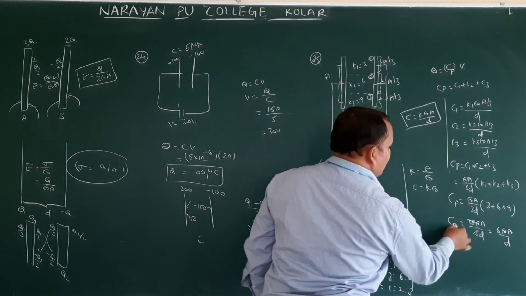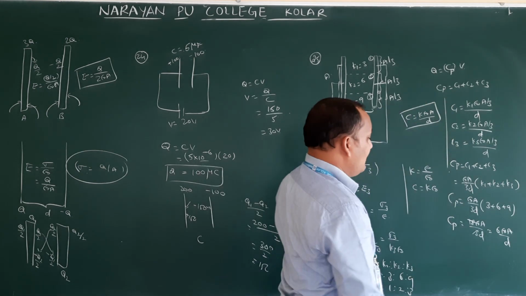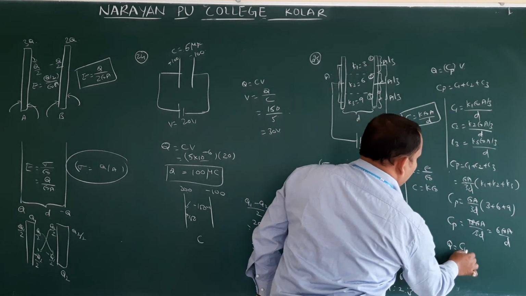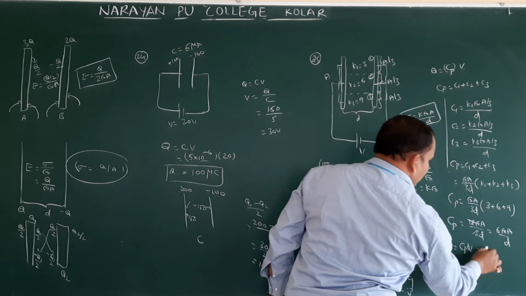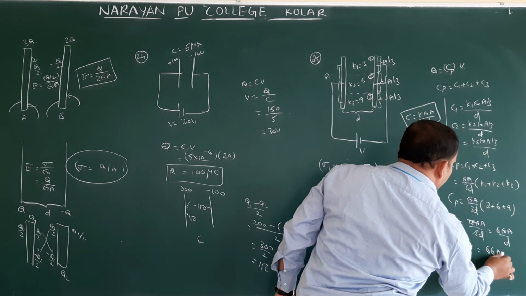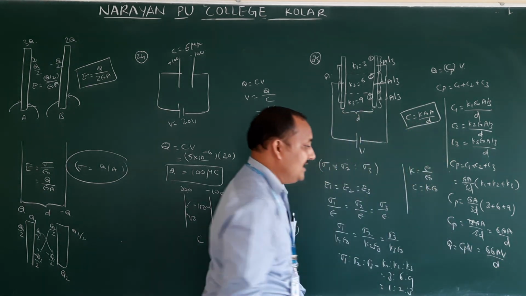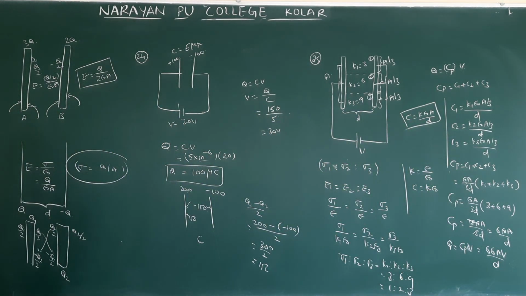This is the Cp value. Substitute the Cp in this equation, you will be getting the charge. Q is equal to Cp into V, that is nothing but CV. Cp value is 6 epsilon naught A by D, into V, so 6 epsilon naught A V by D. That is option 4. Okay.